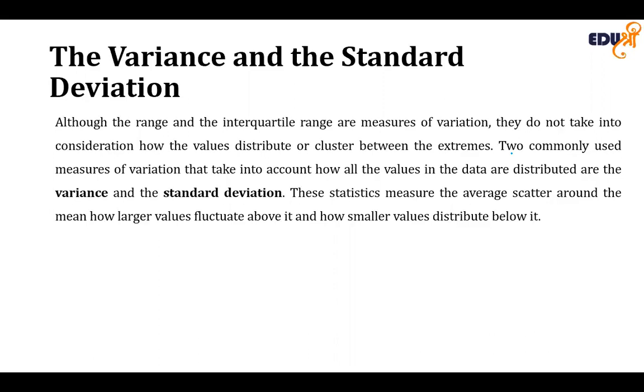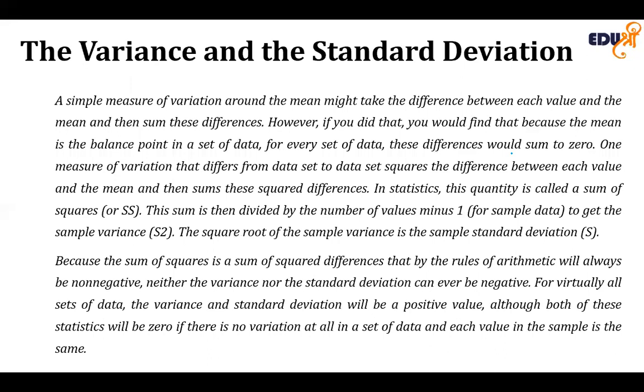A simple measure of variation around the mean might take the difference between each value and the mean, and sum these differences. However, if you did that, you would find that these differences sum to zero, because the mean is the balancing point in every set of data.